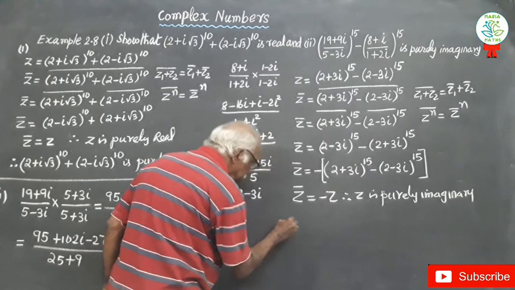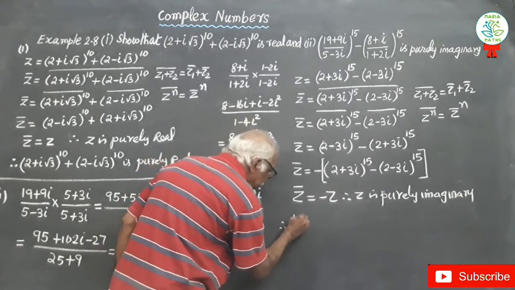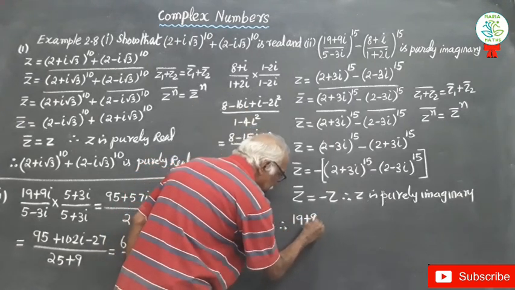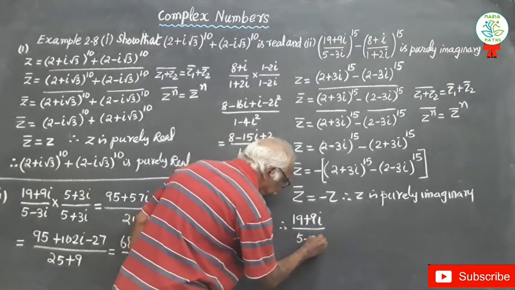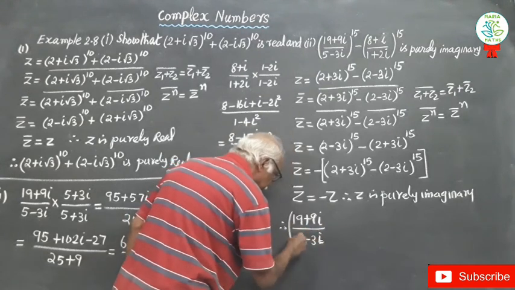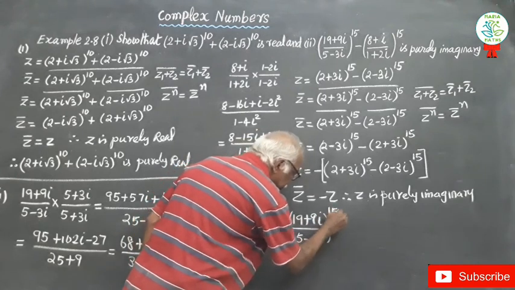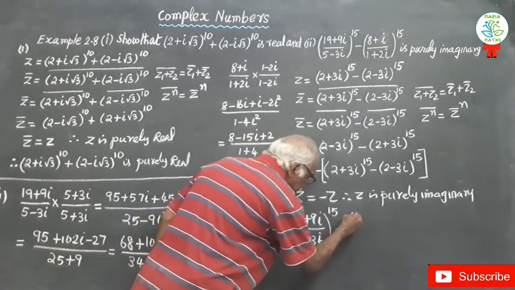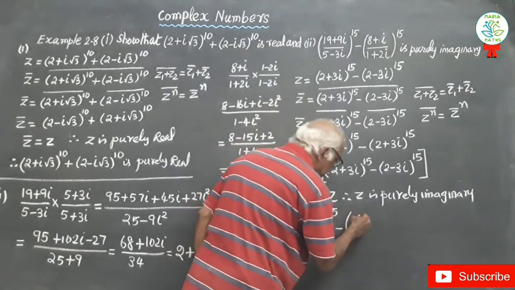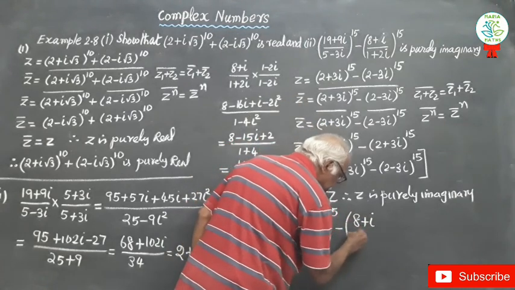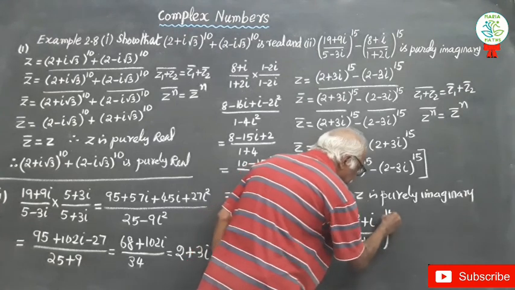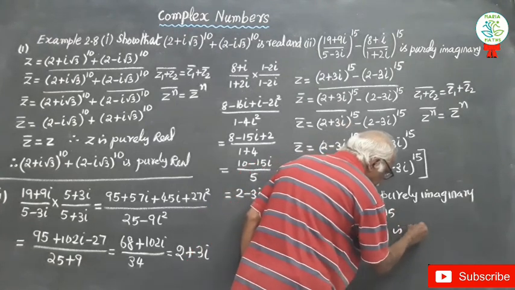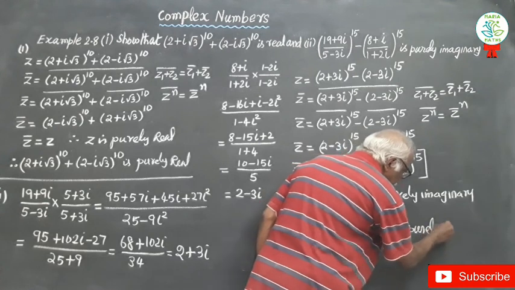Therefore ((19 + 9i)/(5 − 3i))^15 − ((8 + i)/(1 + 2i))^15 is purely imaginary.